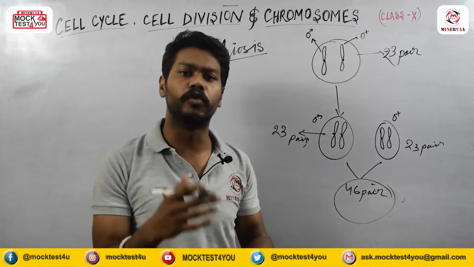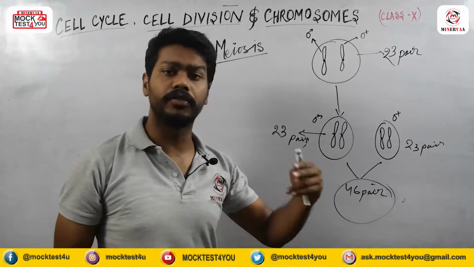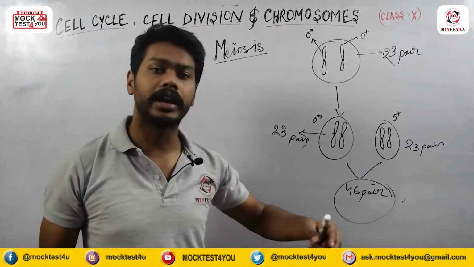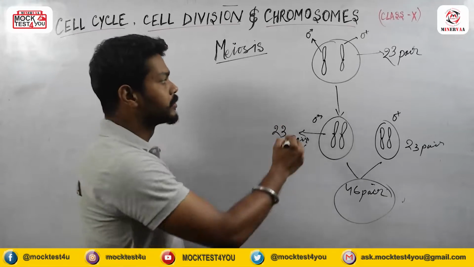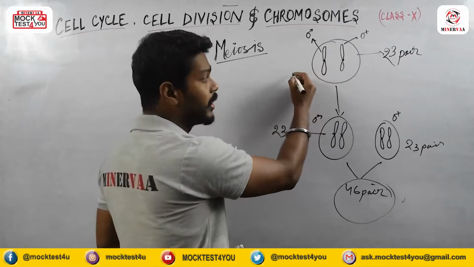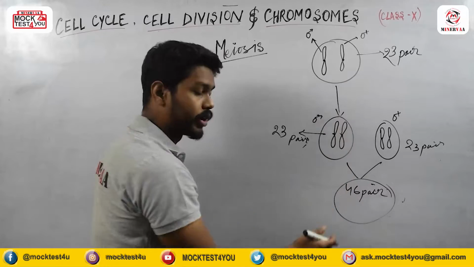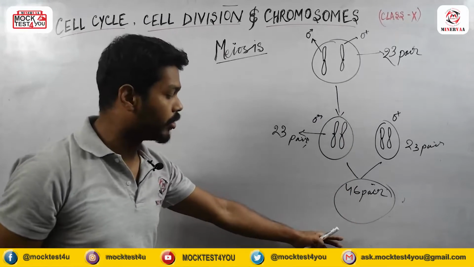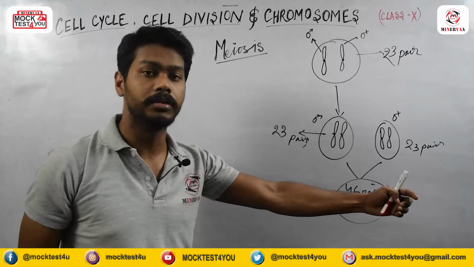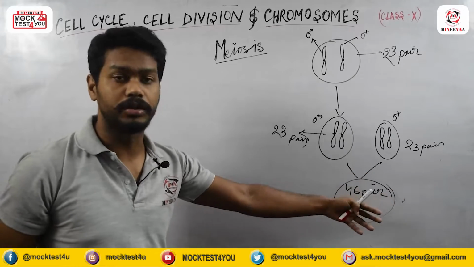Because whenever a gamete is produced, and after the fusion of the gametes, it will double its chromosome number from its parent. Means पिता को अगर parents को अगर 23 पेयर था, इसमें 46 आ गया. Now इसके बाद अगर इसका gamete होगा, that gamete will also contain 46 pairs of chromosomes.